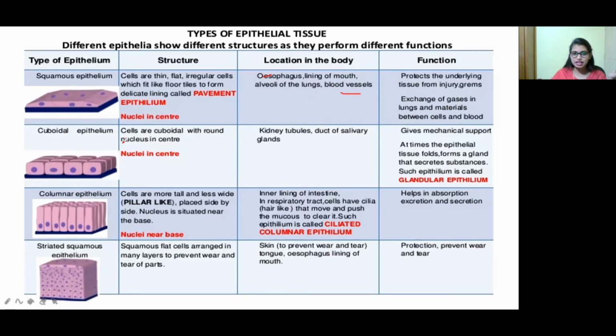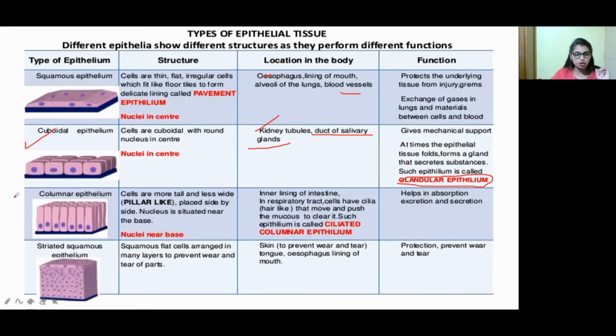These cells are cube-like in structure, with a round nucleus in the center. You can observe the nucleus in the center, right? It is somewhat round. And what is its location? It is located in the kidney tubules and ducts of the salivary glands. What is the function? It gives mechanical support. At times the epithelial tissue folds and forms a gland that secretes substances, known as glandular epithelium, right? Glandular epithelium is present in the function of cuboidal epithelium tissue.